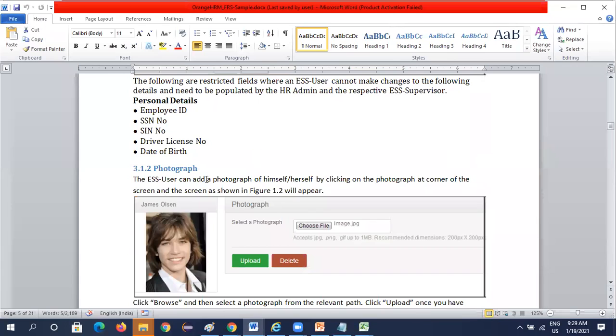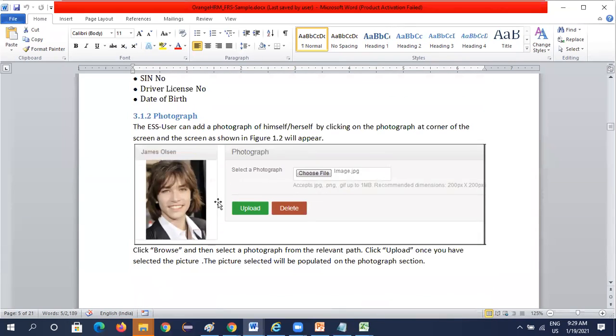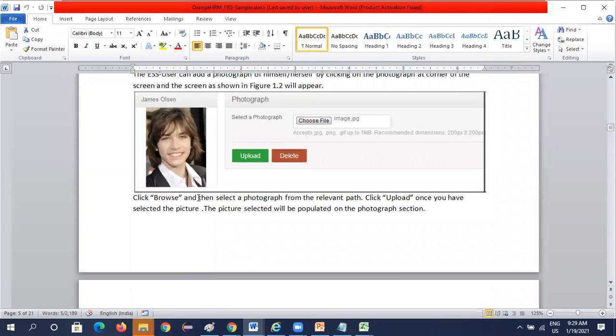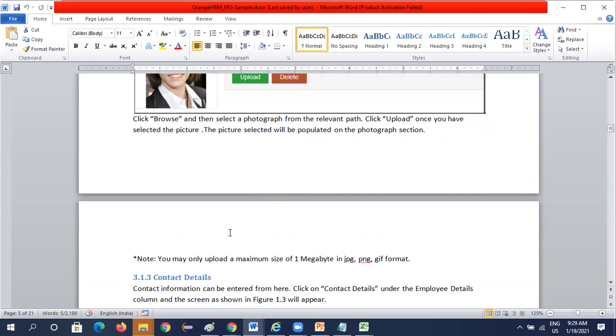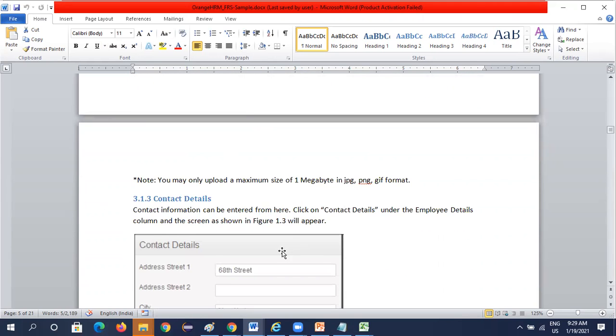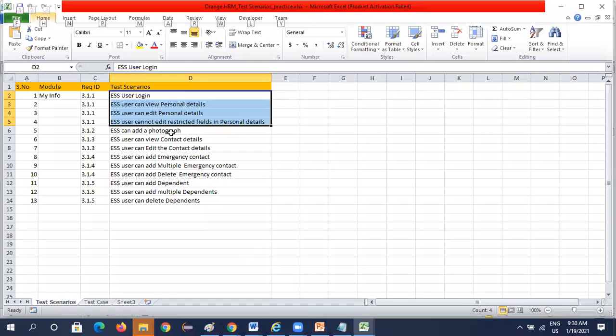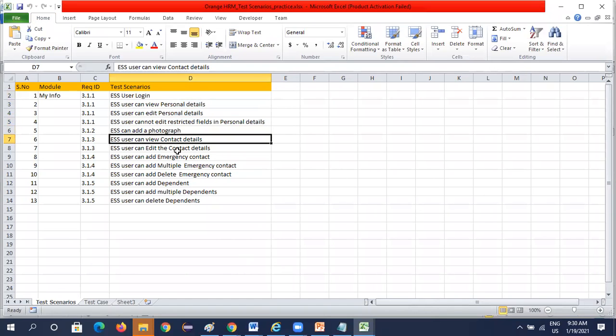Next one is a photograph. Here he has given that you can click the photograph at any corner and the screen will be shown. So user can add a photograph. You can click the browser and then select a photograph from the relevant path and click upload once you have selected the picture. Okay. In the same way, contact details. So here we are adding a photograph and viewing the contact details.